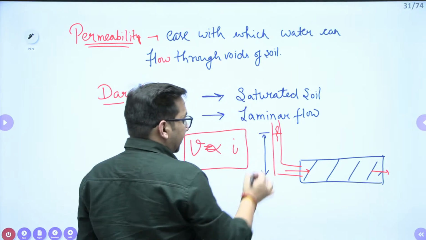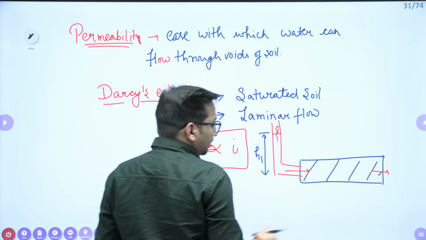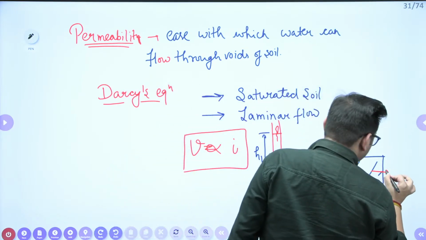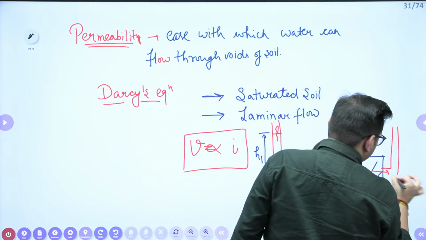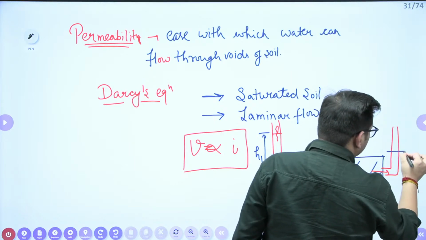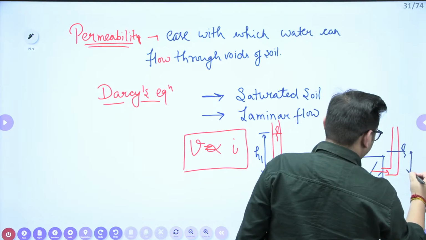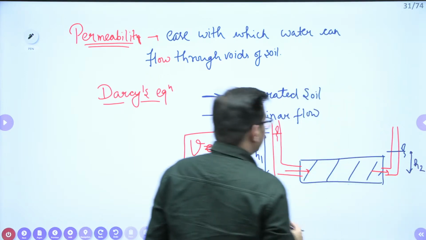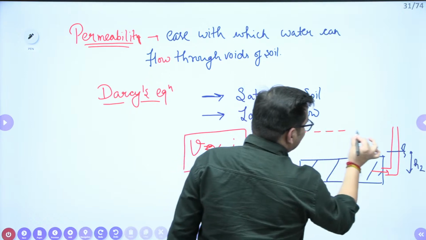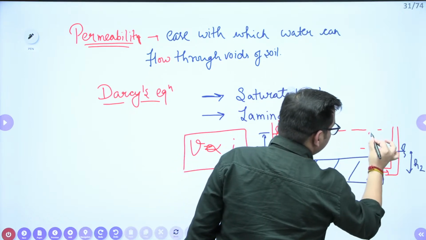Let's suppose here the head is H1, and when this water reaches here, it will lose some of its energy, so there will be a decrease in head. Let's suppose this head is H2. It means there is a loss of head.